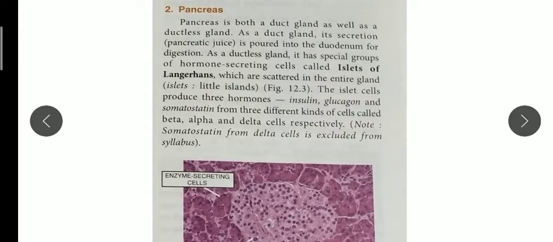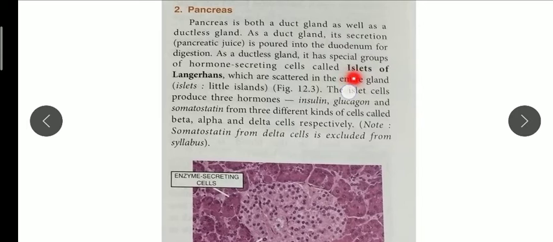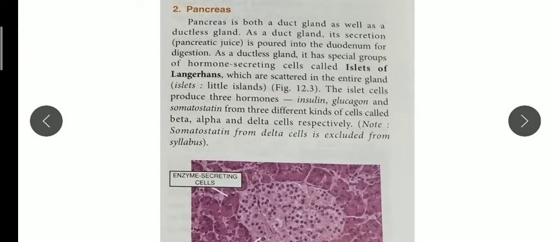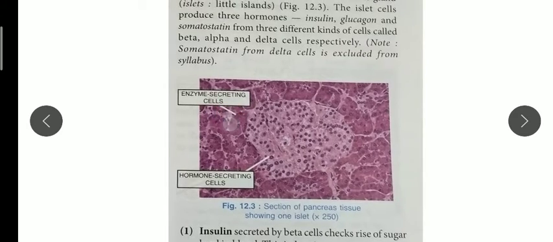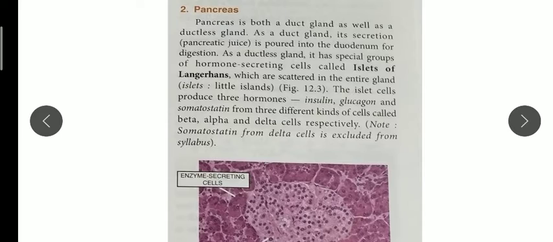The pancreas contains 2 types of cells. The first is acini and the second is the islets of Langerhans. You can see the hormone-secreting cells and enzyme-secreting cells. The enzyme-secreting cells are the acini; it is not mentioned in this book.